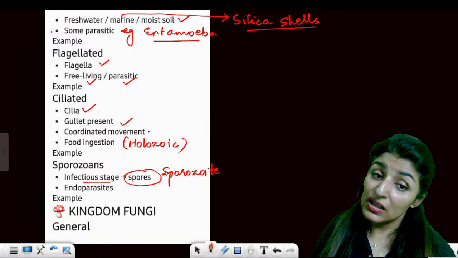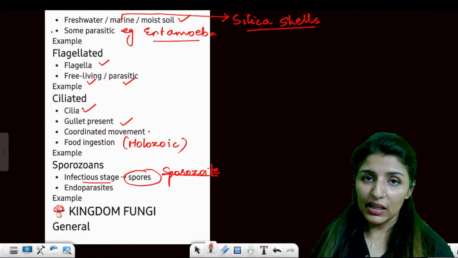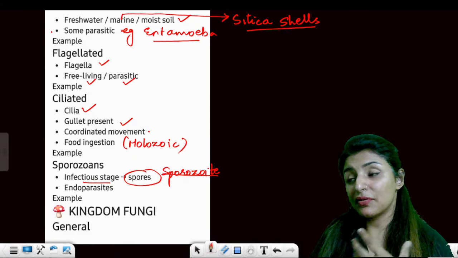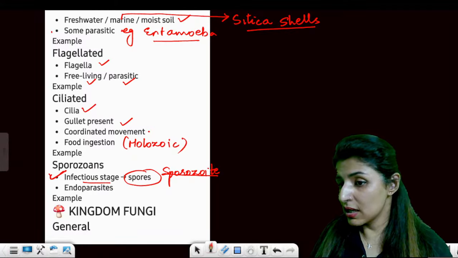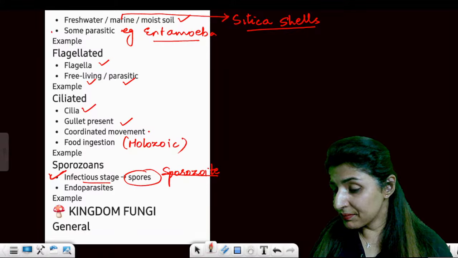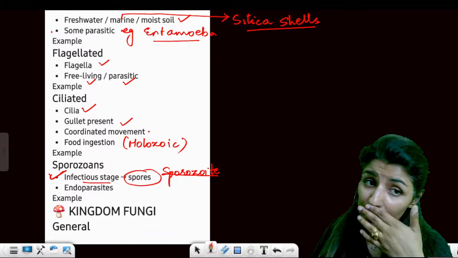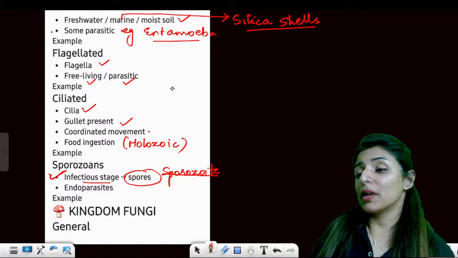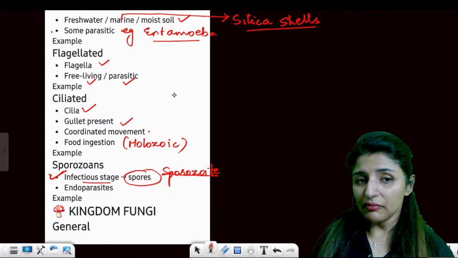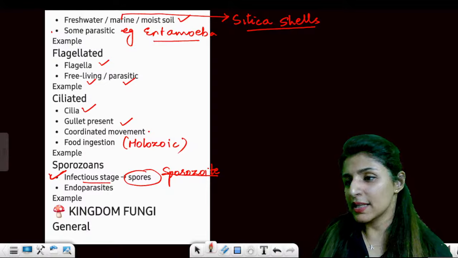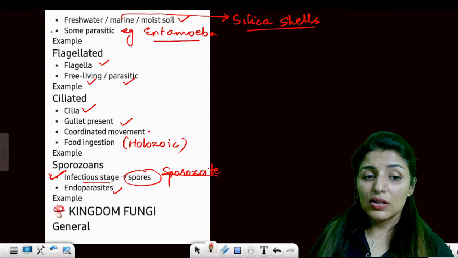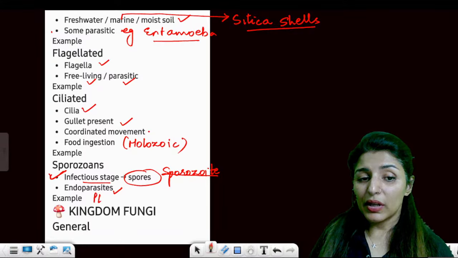Remember, the stage which enters the human body before the malarial fever actually sets in is the sporozoid stage. So it is the infectious stage. Are these points clear? Yes, nuclear dimorphism, you're very right. Paramecium does show nuclear dimorphism, with one small micronucleus and a meganucleus, but NCERT doesn't tell us about that. The example is Plasmodium. Clear?